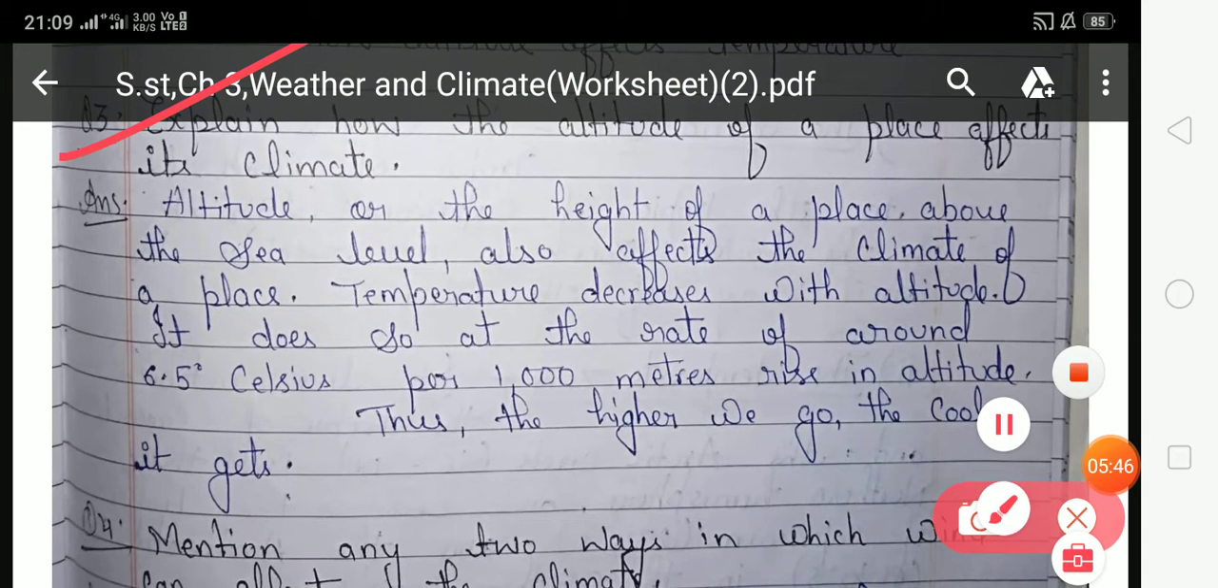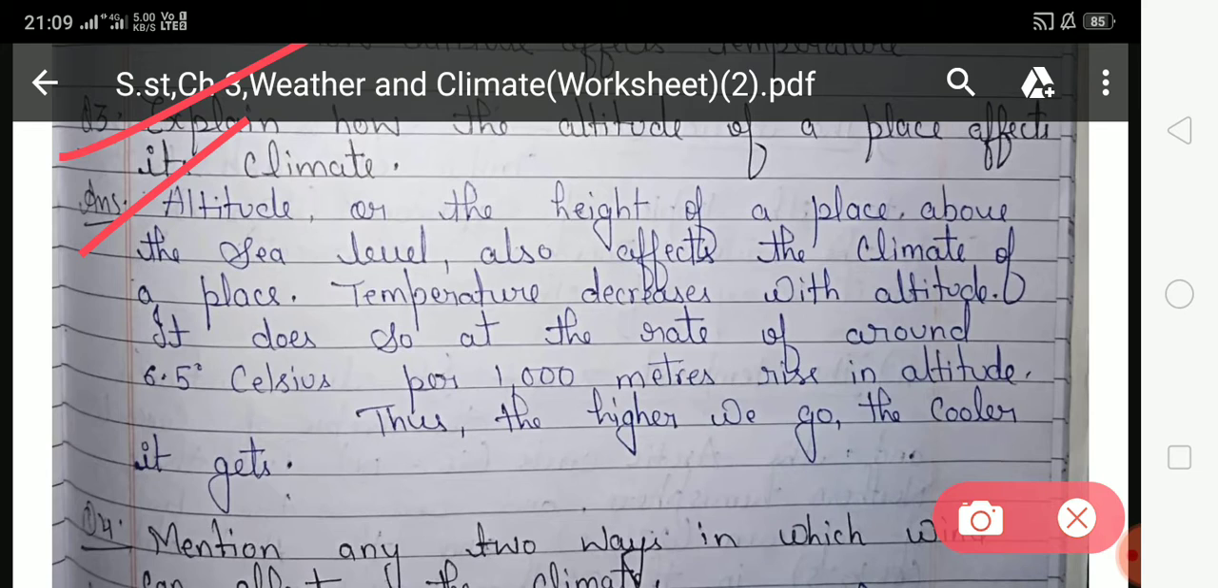Explain how the altitude of a place affects its climate. Altitude, or the height of a place above the sea level, also affects the climate of a place. Temperature decreases with altitude. It does so at the rate of around 6.5 degrees Celsius per 1000 meter rise in altitude. Thus, the higher we go, the cooler it gets.